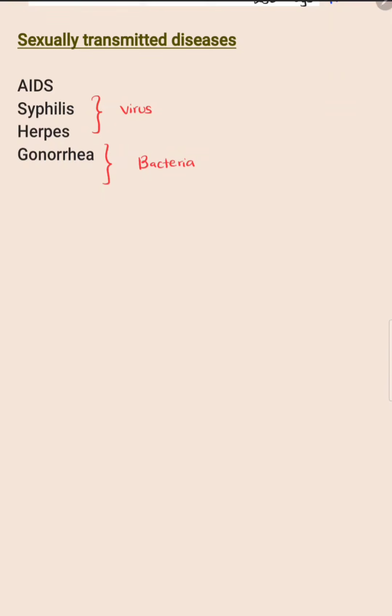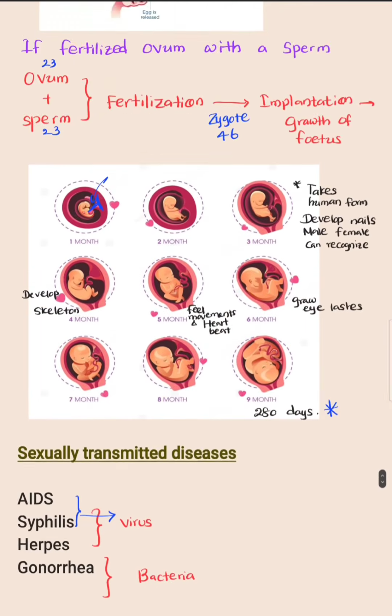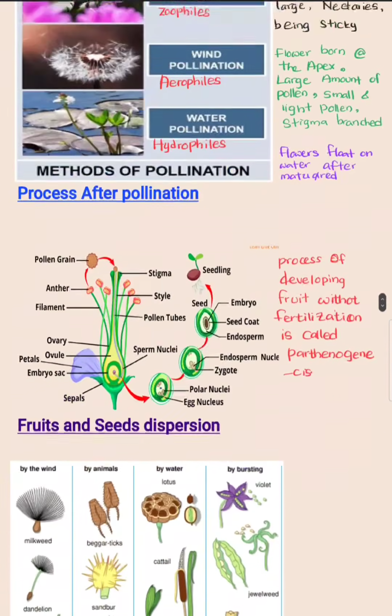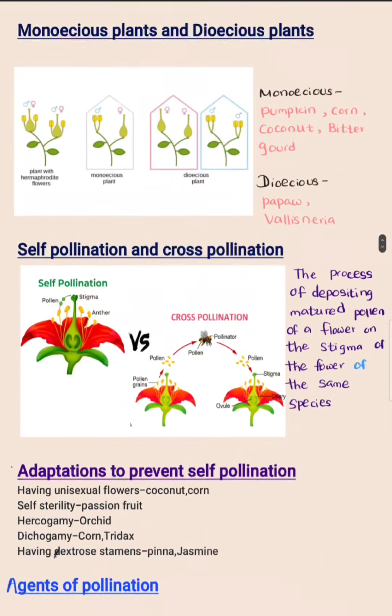AIDS and syphilis can be caused by virus infection, and herpes and gonorrhea can be infected by bacteria. These are the things that we have to learn during this lesson.